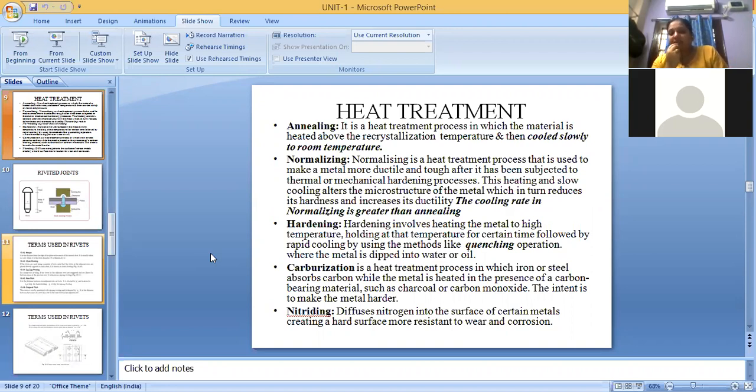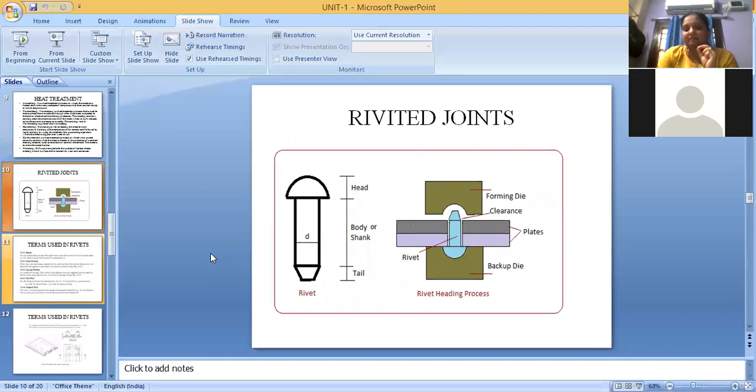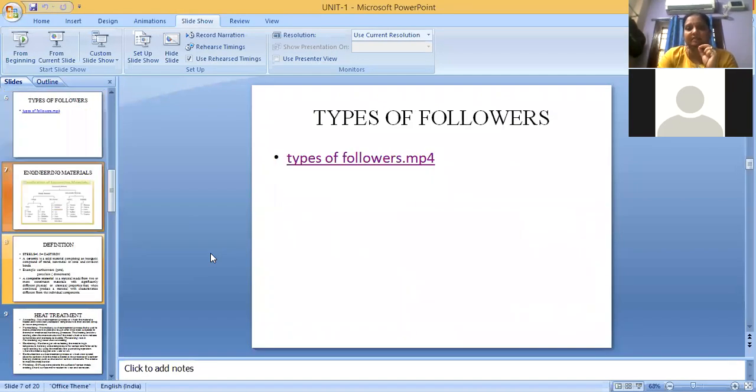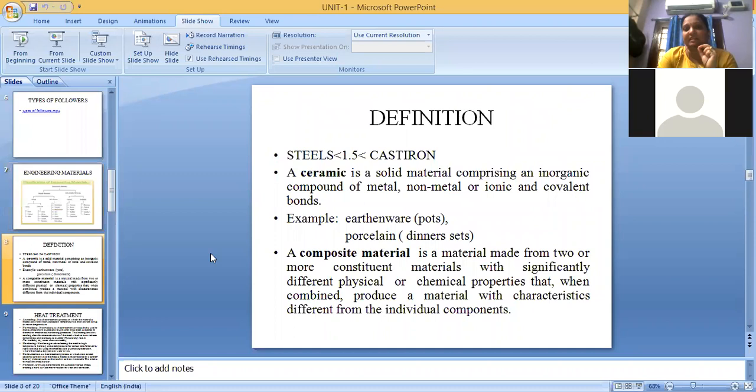Nitriding is also the same thing, but instead of making the heat treatment in the presence of carbon, here we do it in the presence of nitrogen. So here the nitrogen particles will come and get placed in between the atoms of the component which you are taking. All these things are to increase the strength of the material. So these are different types of heat treatments. That is about the second part, engineering materials and heat treatments.